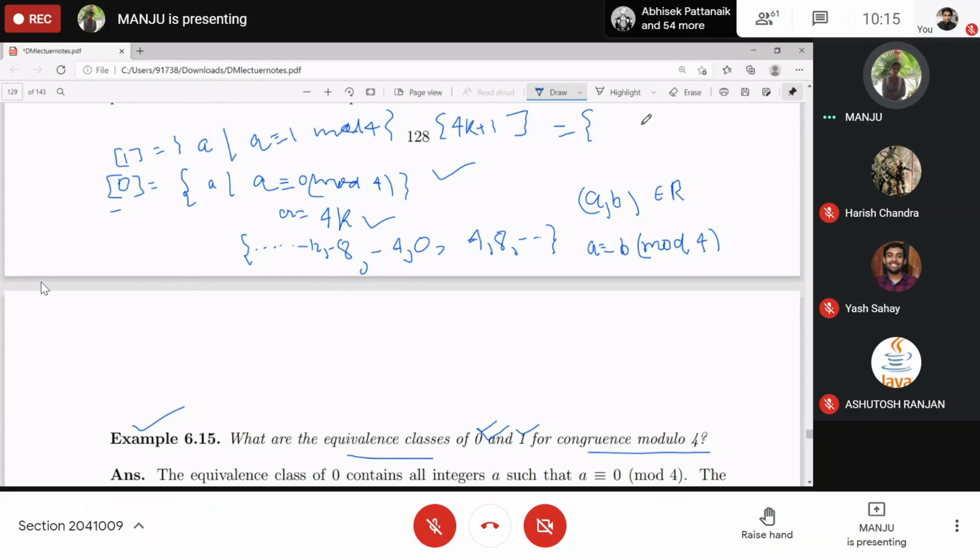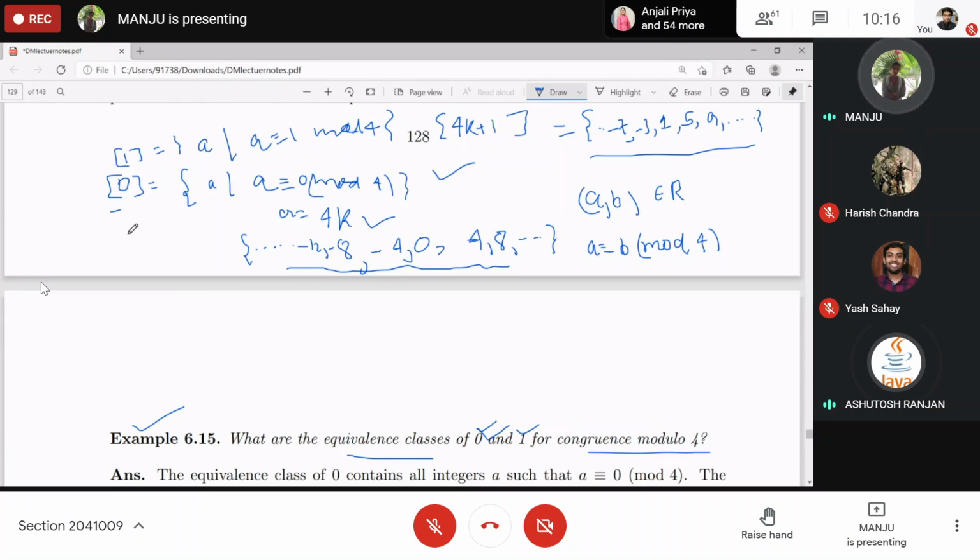So what did you get? 1, minus 3, minus 7, minus 11, and so on, right? And here it will be 5, then 9, and so on, right? As you can see, equivalence classes are subsets of the integers on which the relation is defined. The set on which the relation is defined, equivalence classes will be from that set only, right?